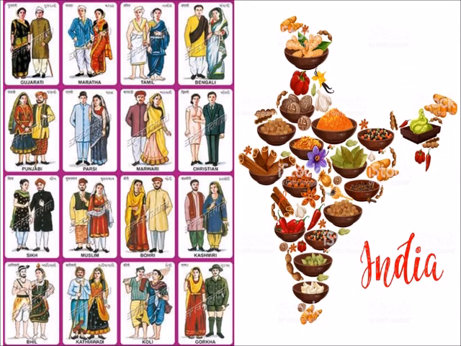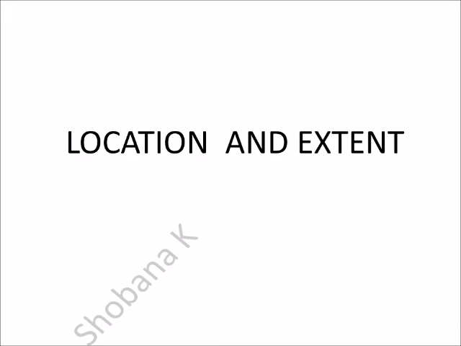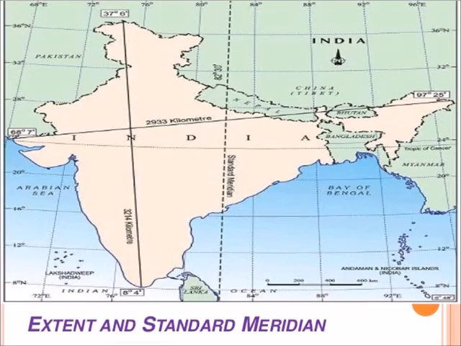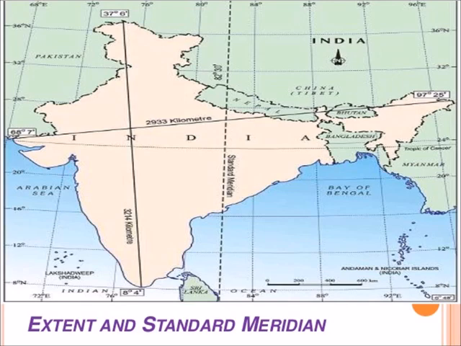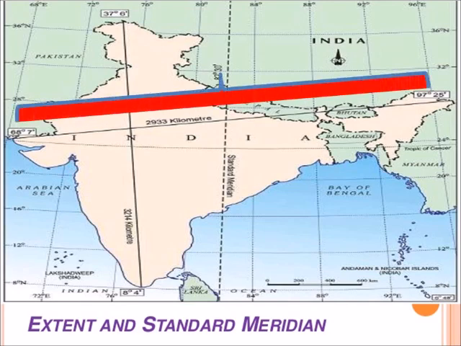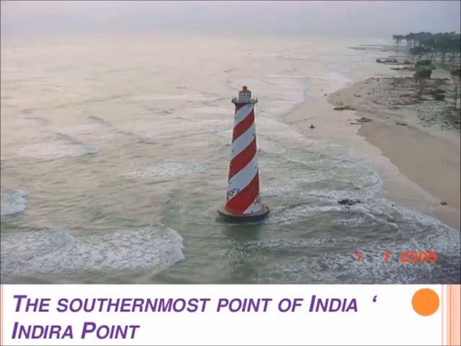Human resources in India. People are different in clothing style, food items, etc. Location and extent. India's latitude is 8 degree 4 minutes north to 37 degree 6 minutes north. Longitude 68 degree 7 minutes east to 97 degree 25 minutes east. Latitude means north to south. Longitude means east to west.